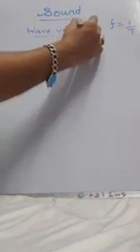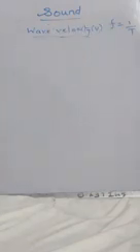I will just write the formula here. F is equal to 1 by T. The 5th one is wave velocity, which is denoted by letter V. Velocity is the distance traveled by the wave in 1 unit time or in 1 second.